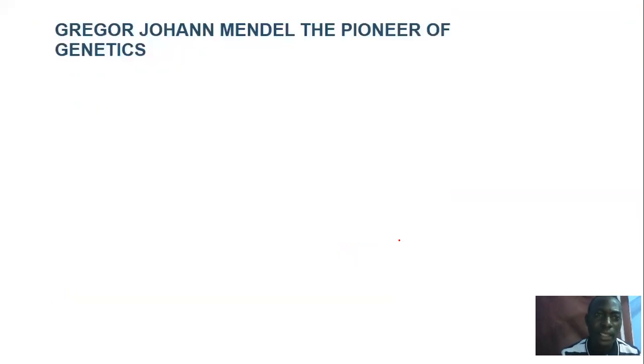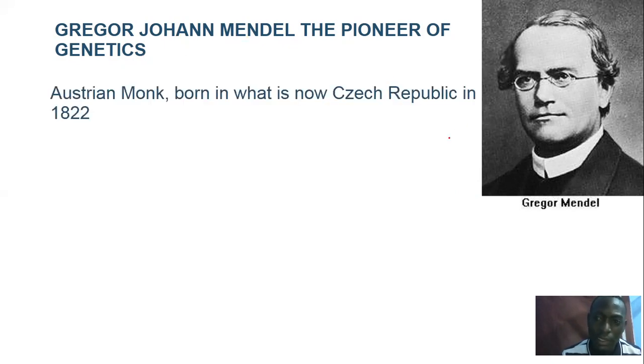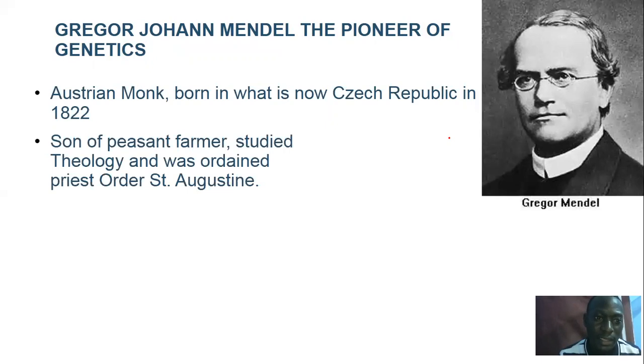Now, I want to go and explain to you the Mendelian genetics, which include the monohybrid inheritance. But before we go to the monohybrid inheritance, I want us to first talk about this guy who is the pioneer of genetics. His name is Gregor Johann Mendel. Gregor Johann Mendel is the pioneer of genetics. What do we know about this guy? He was an Australian monk born in what is now called the Czech Republic, 1822, and is the son of a peasant farmer.